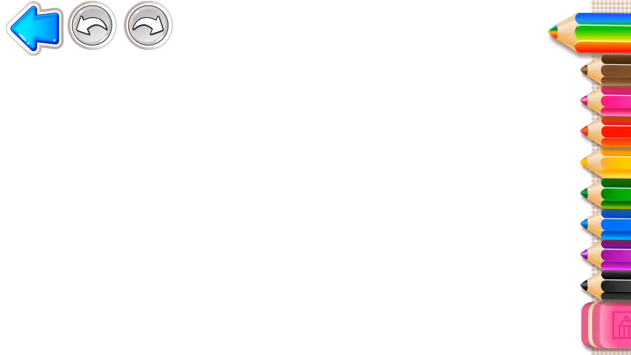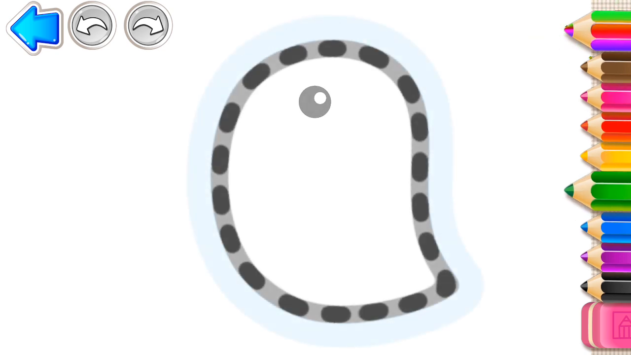Let's play! Choose a picture, draw it, and your picture will magically come to life. Let's draw a bird. First, draw its body.